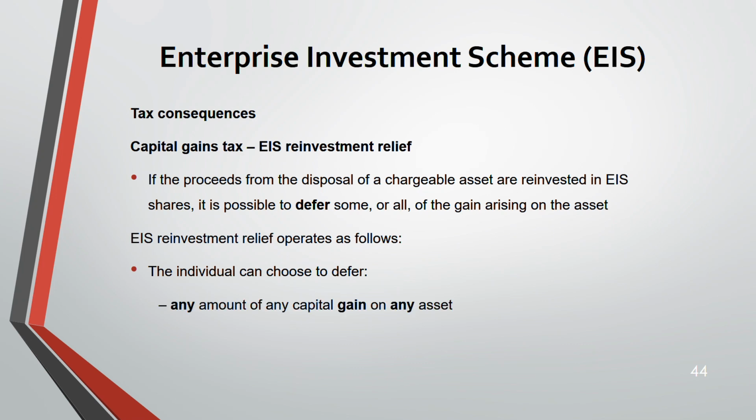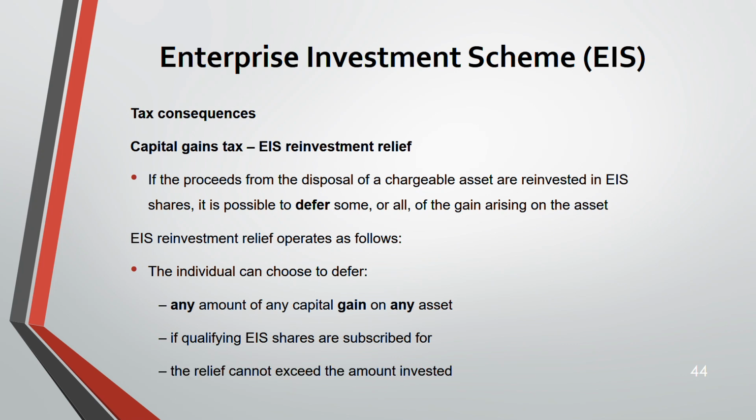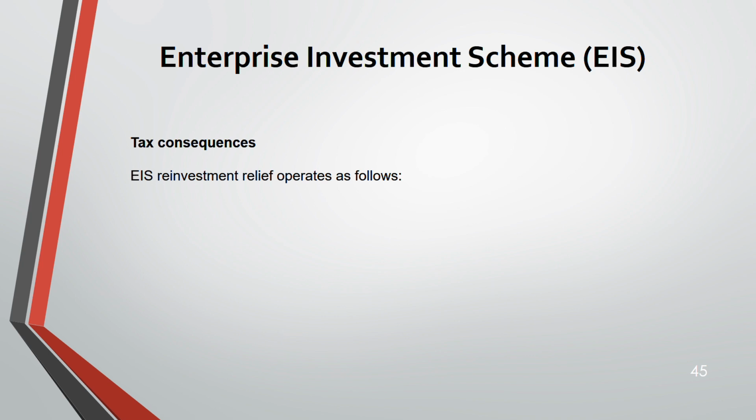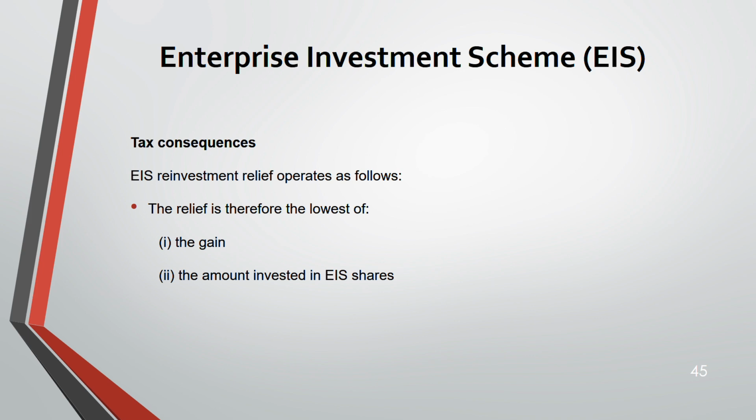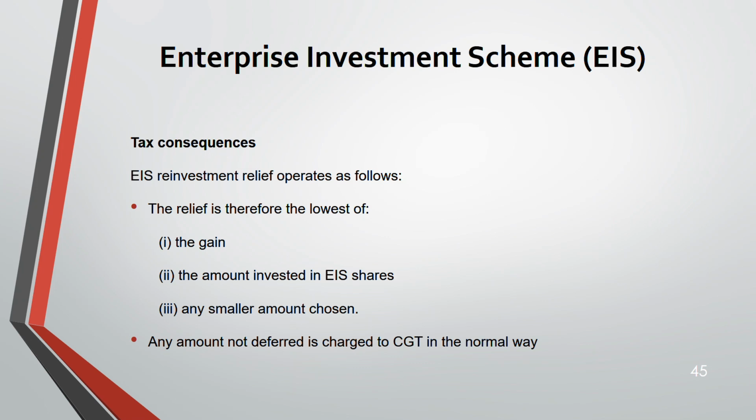Individual can choose to defer any amount of capital gain on any asset. That's good. Flexibility is there. If qualifying EIS shares are subscribed for, the relief cannot exceed the amount invested. Remember, relief cannot exceed the amount invested. Now, the relief is the lowest of the gain, the amount invested in EIS share, and any smaller amount chosen. Lowest is that EIS reinvestment relief. And any amount not deferred will be charged to capital gains tax in the normal way.